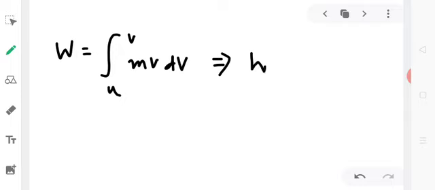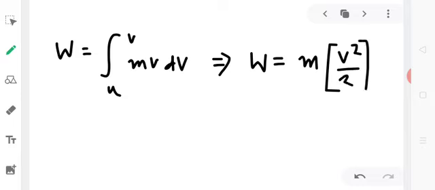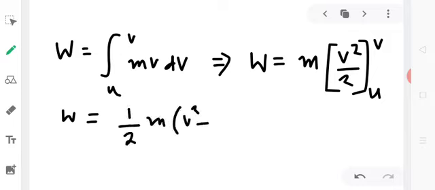And that gives us work done to be equal to m, which is a constant quantity, and on integrating we get v square by 2 over the limits u to v. So obviously, going by the rules of definite integration, we get work done to be equal to half m v square minus u square on substituting the limits.